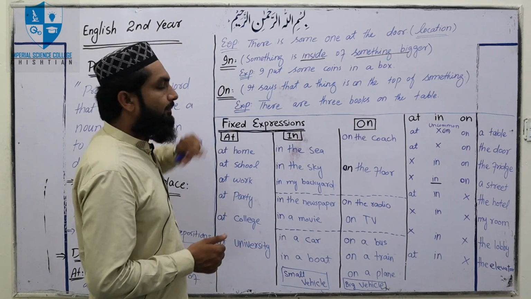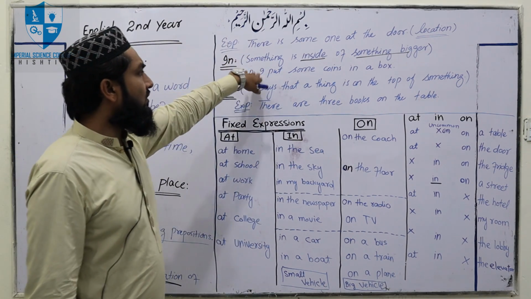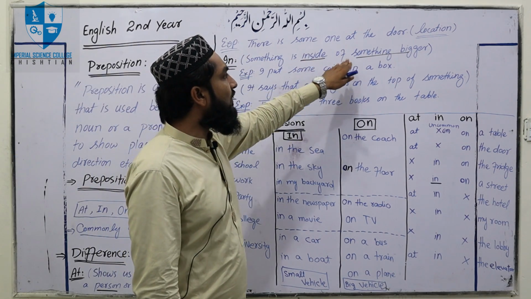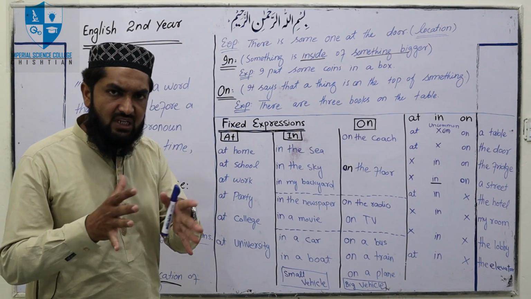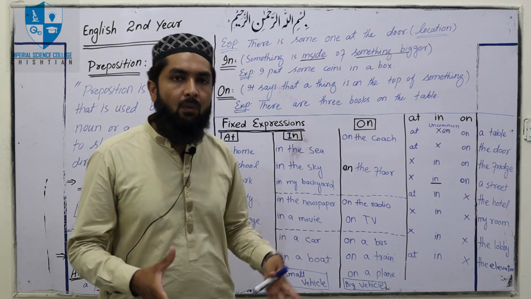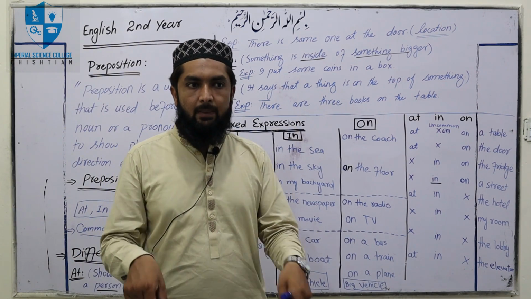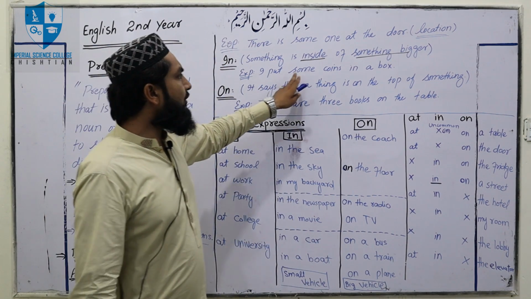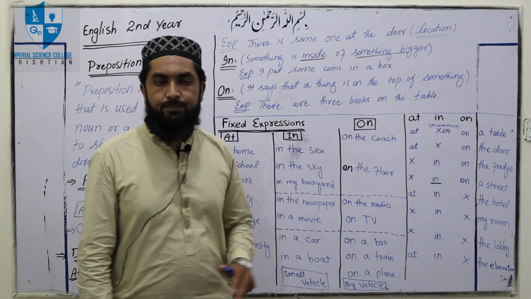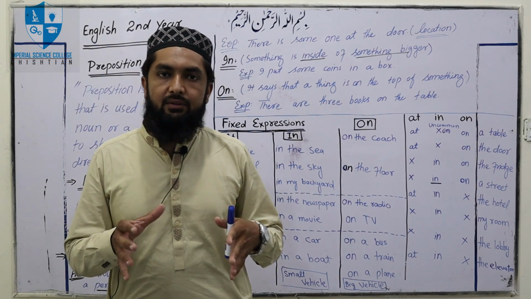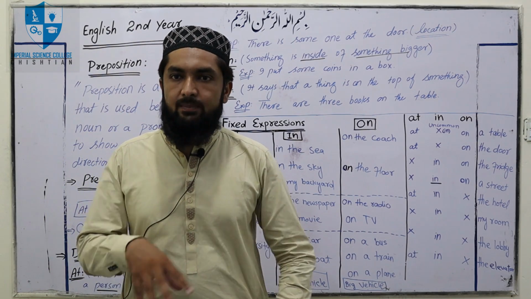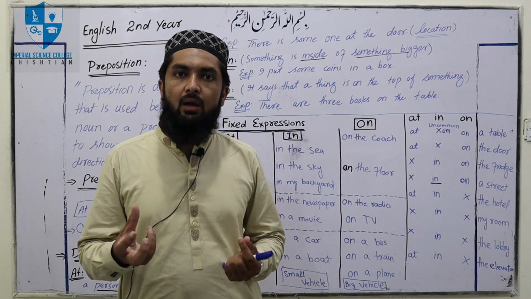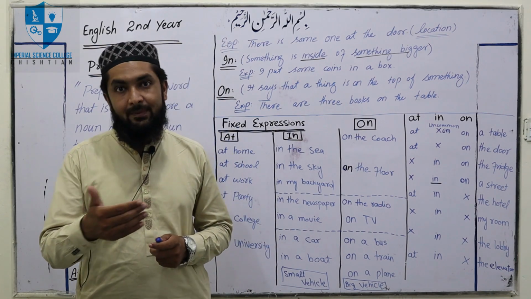Okay, and then in shows that something is inside of something bigger. For example, I'm in a room. Okay, this is something bigger. I'm in the room. Let's take an example: I put some coins in a box. For example, like a box. Okay, and a box is something bigger as compared to coins.